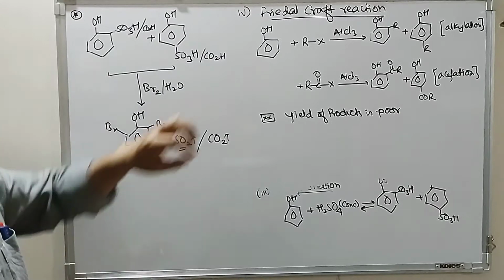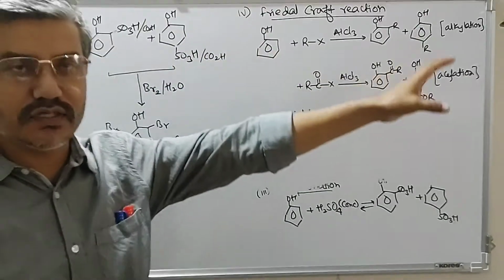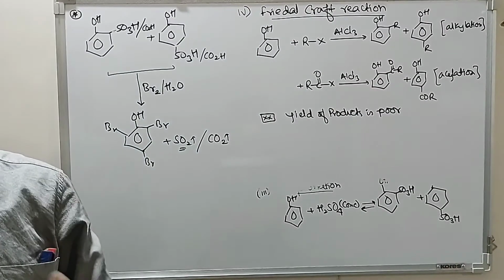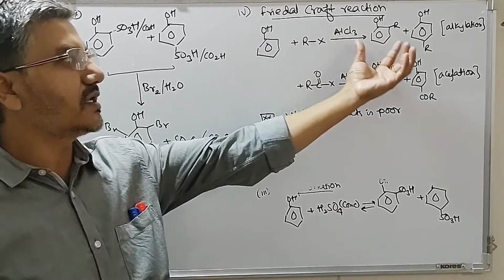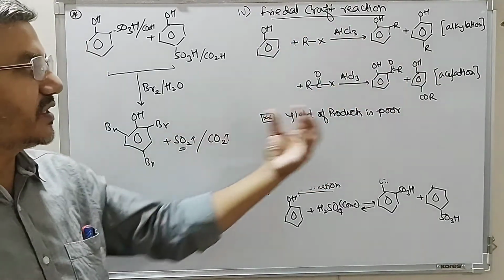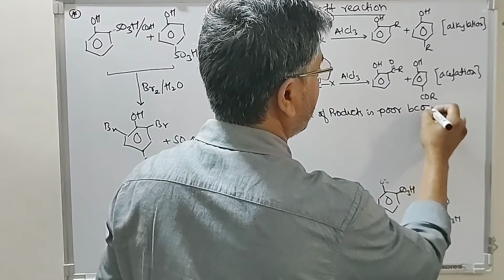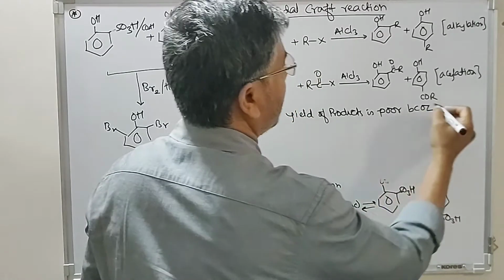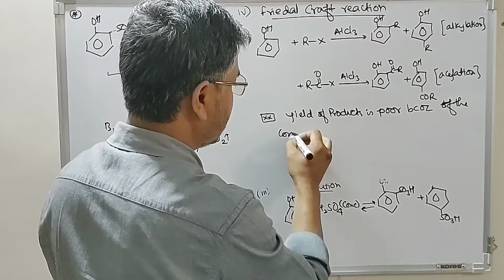Though the phenolic group is a very strong activating group, so we should get a large quantity of the alkylated or acylated product, the yield of the alkylated or acylated product formed by this reaction is very poor. The reason being the complex formation.